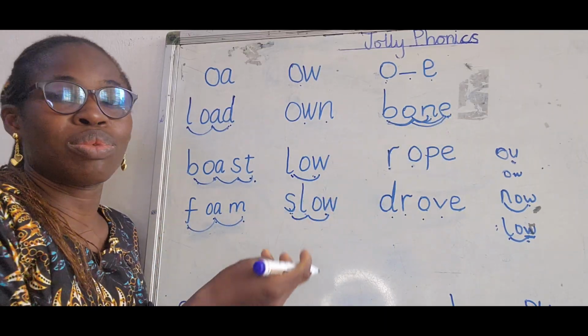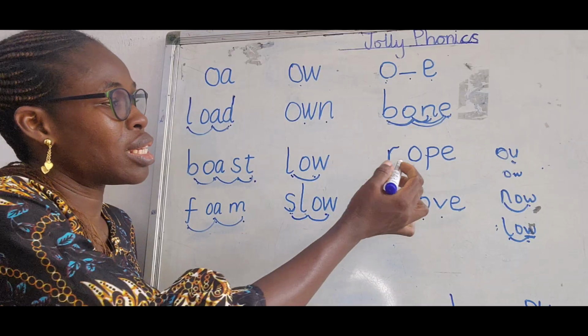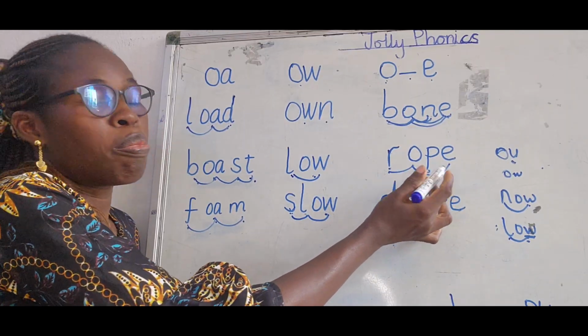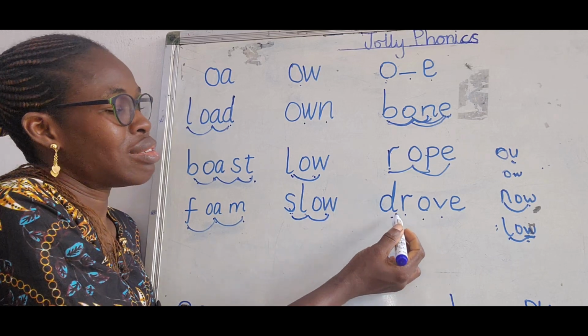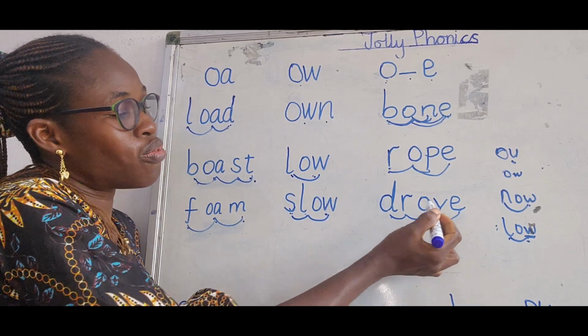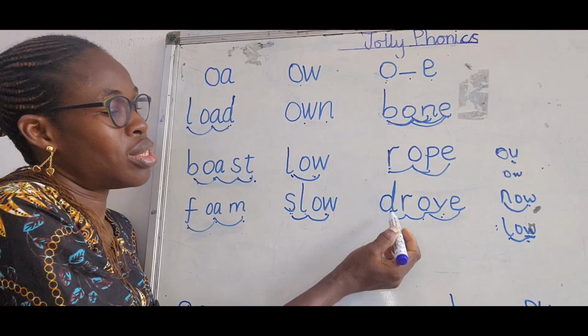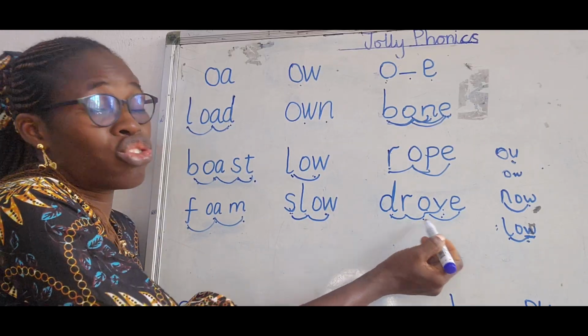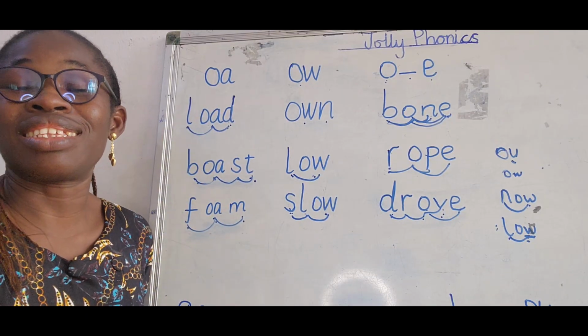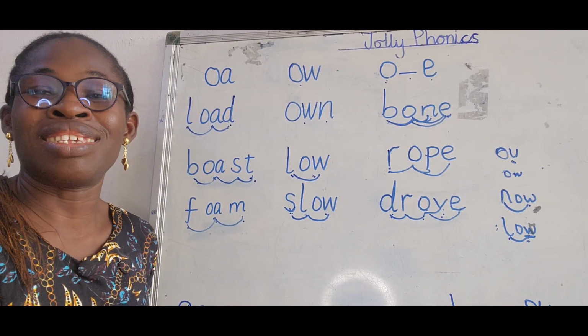Now let's look at this. We're going to say their sounds and blend it together. R, O, rope. D, R, O, V, drove. Drove. Do you get it? Alright, so then we've learned the letter sound O and its alternatives.